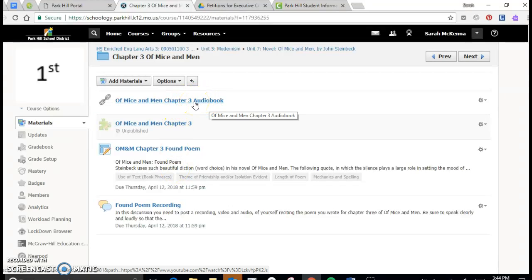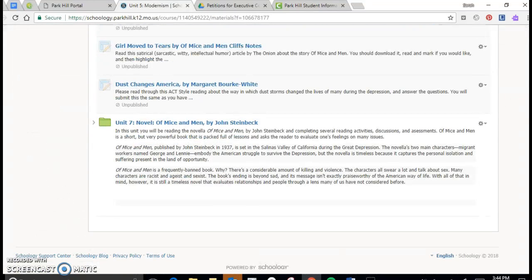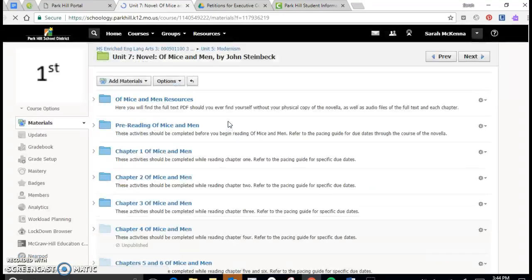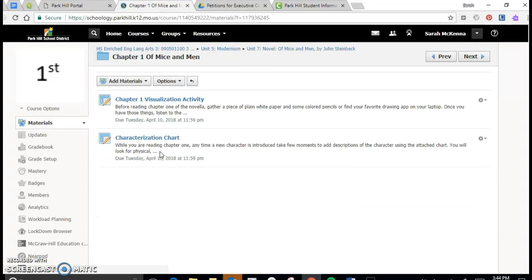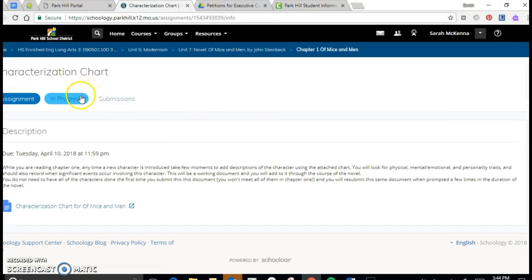So you can listen to it as you read along, and then you're going to fill out the chart that, as you know, is found in, I believe, chapter 1. If you go to chapter 1 and look at the characterization chart, you're going to want to fill out the chart, or at least fill it out for Crooks.